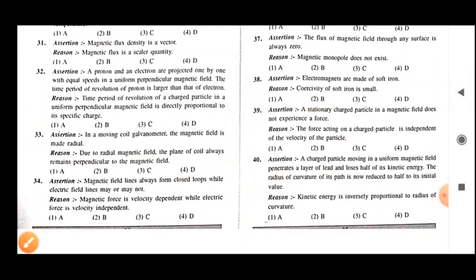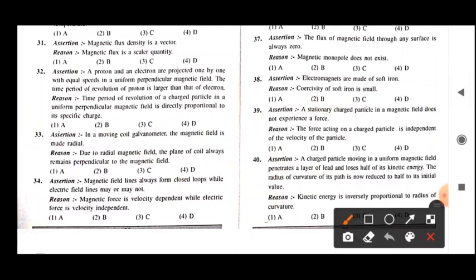So for this question, as assertion is true, reason is wrong. So it is again lying in the category of option C. So option C will be correct for this question now. Let's see now the next question.